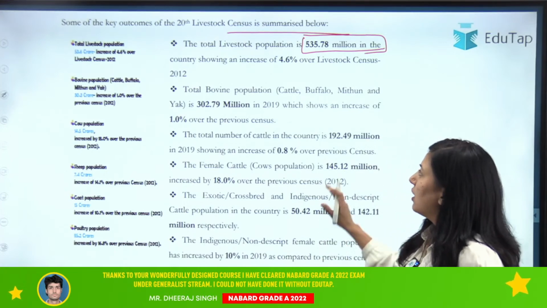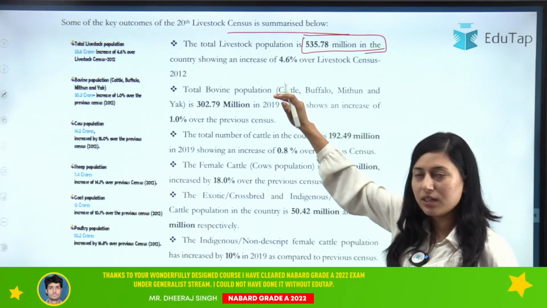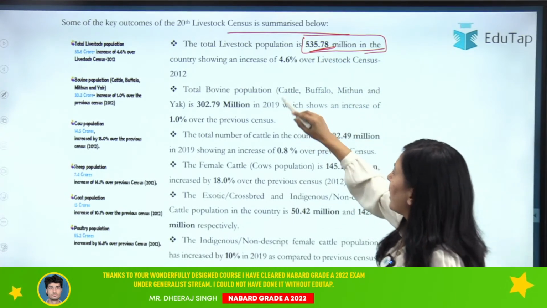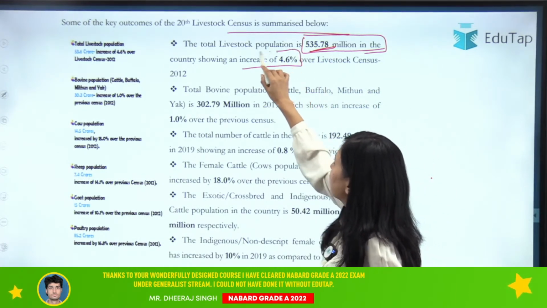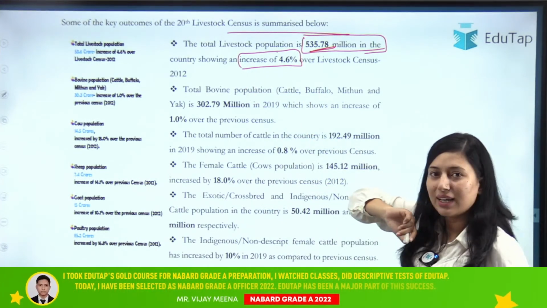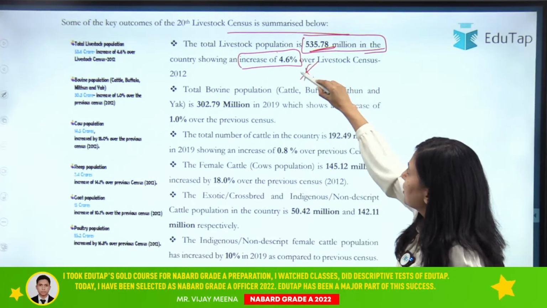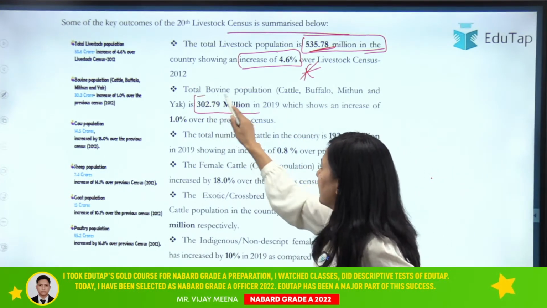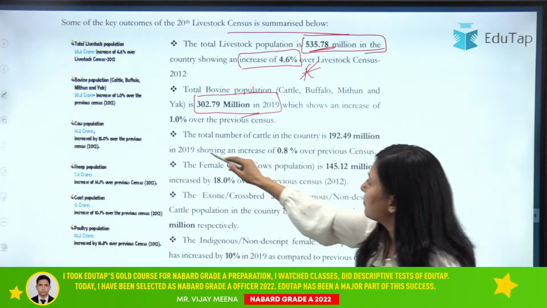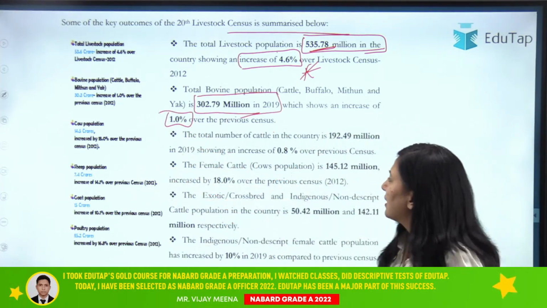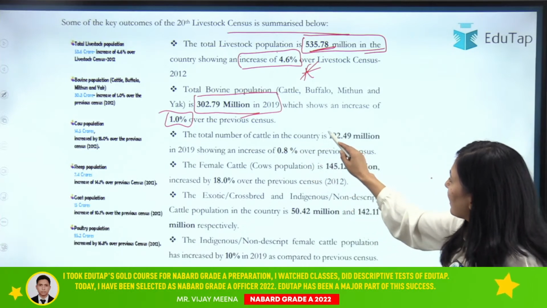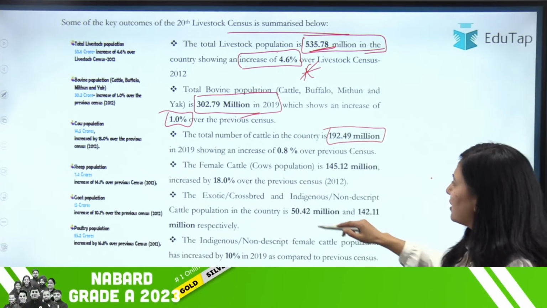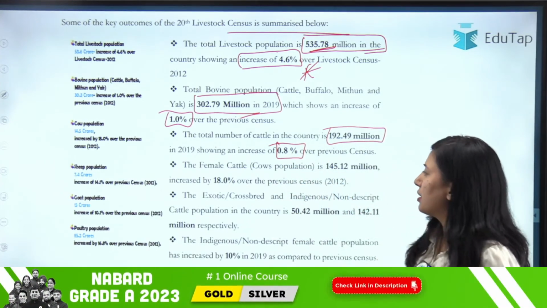Clear? So now the total livestock according to the actual report is 535.78 million, and it has shown an increase of 4.6% over the previous one. Clear? This is important: what is the percentage increase? Then the total bovine population is 302.79 million, and it has increased by 1% over the previous one. Then the total number of cattle is 192.49 million, which has increased by 0.8% over the previous census.